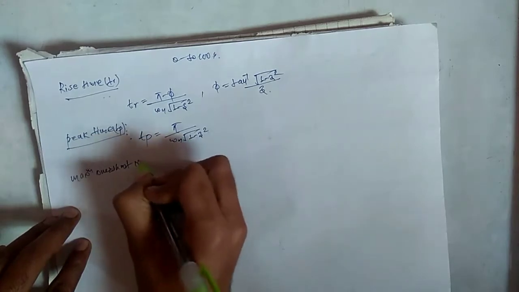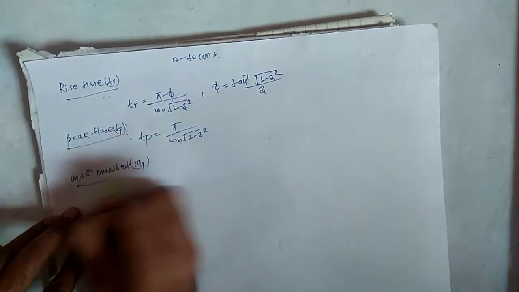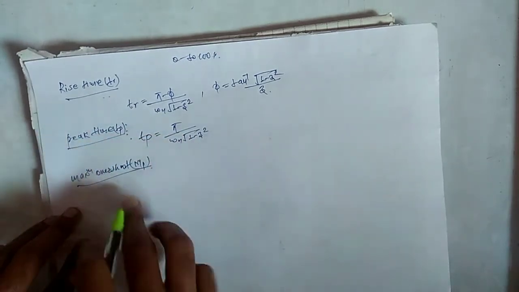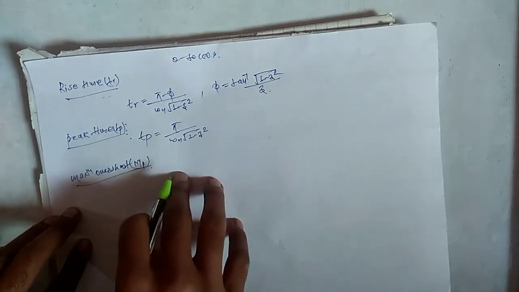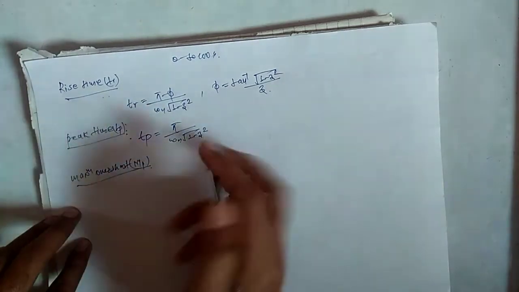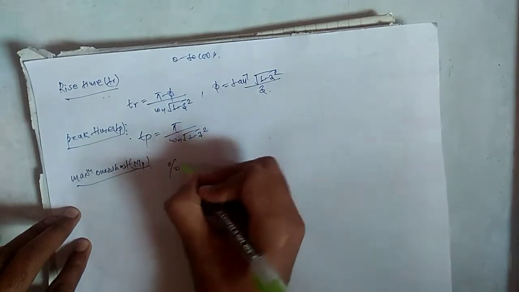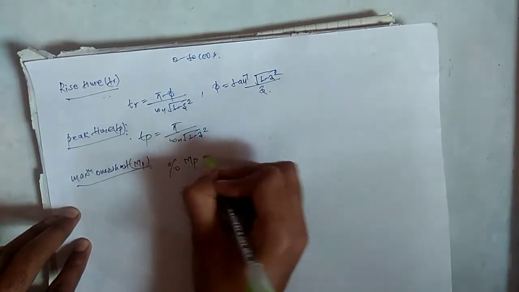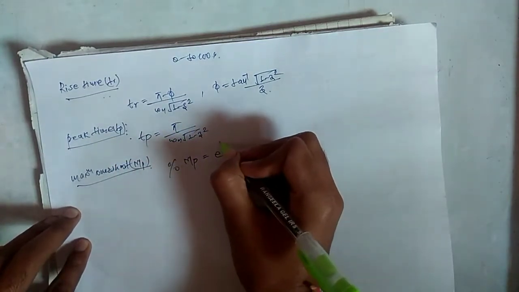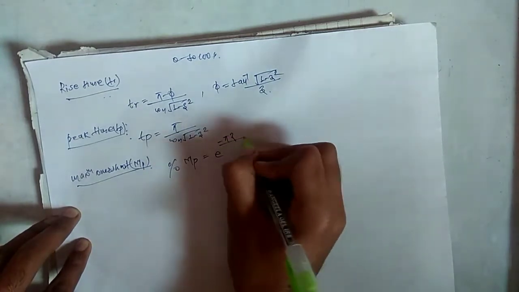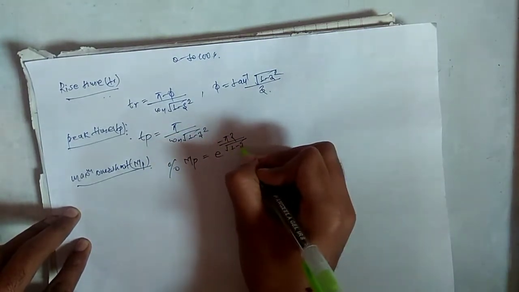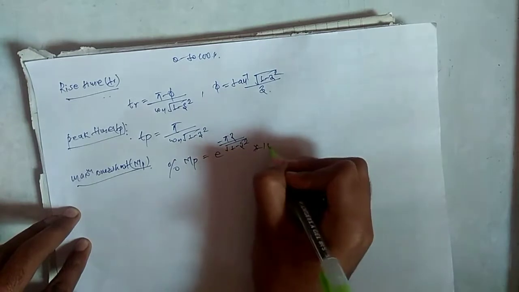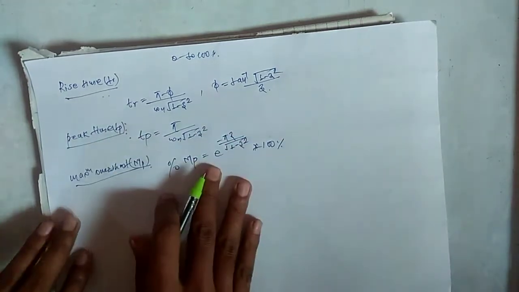And we have the third parameter, maximum overshoot, denoted as MP. Maximum overshoot is the normalized difference between the peak of the time response and the steady output. To calculate maximum overshoot MP, we have the formula e to the power minus pi zeta upon root under 1 minus zeta square, into 100%.